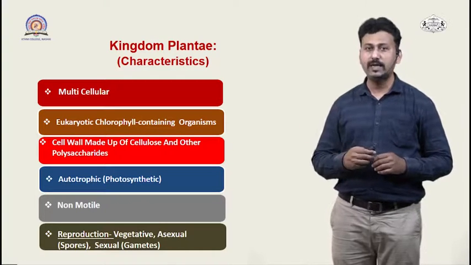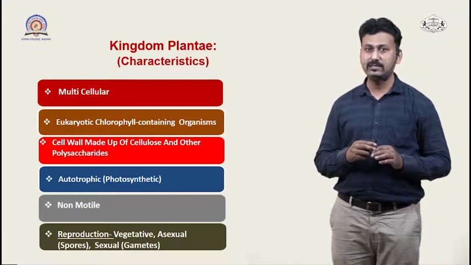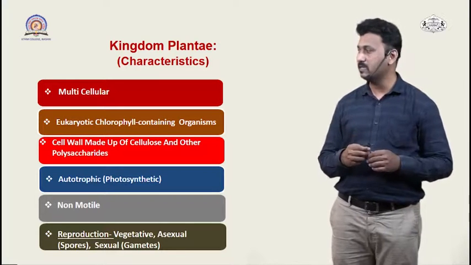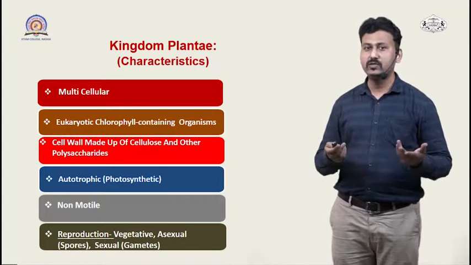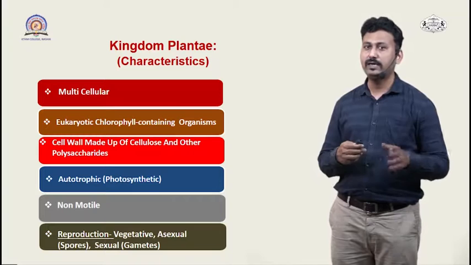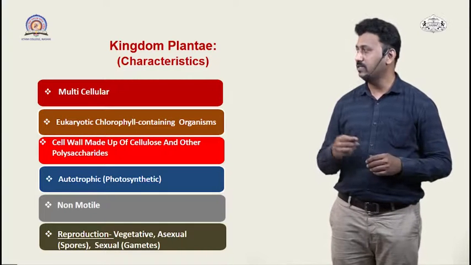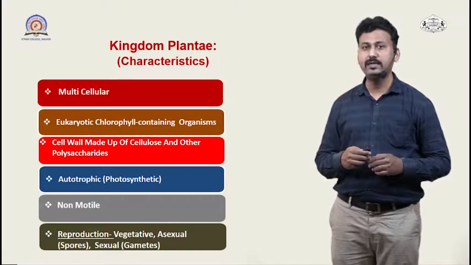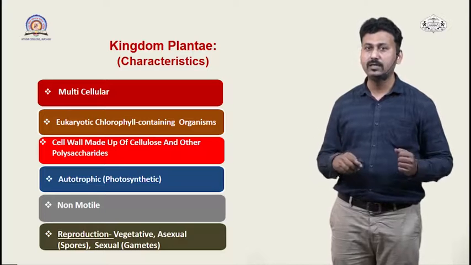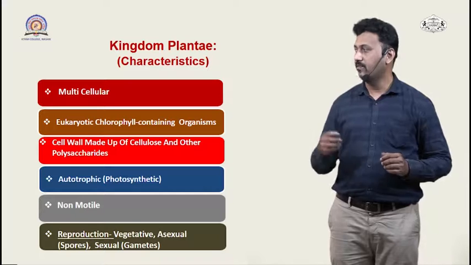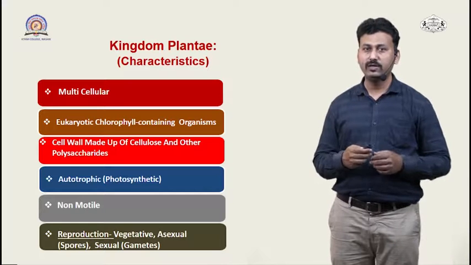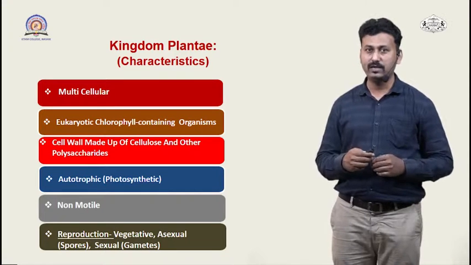They are non-motile. This is another characteristic, so they cannot move from one place to another, and reproduction can be asexual as well as sexual, or it can be vegetative. The asexual mode of reproduction is done with the help of spores. The sexual mode of reproduction is done with the help of gametes, and the vegetative mode can be through different parts of the body of that particular plant.